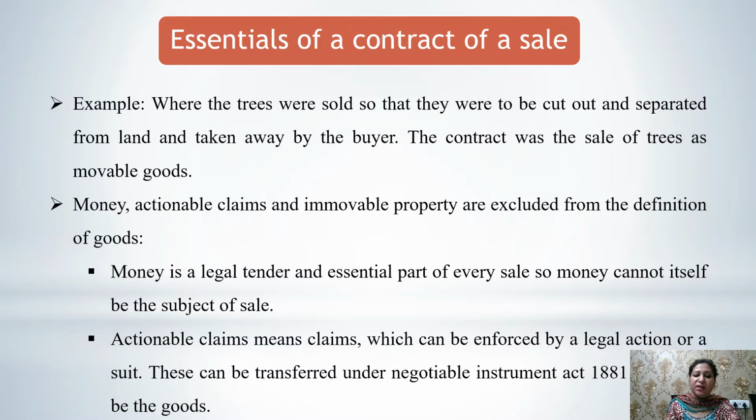Money is excluded because it's legal tender and it is an essential part of every sale. So money cannot be held as a subject of any sale. Then actionable claims, meaning claims which can be enforced by a legal action or a suit, are excluded from the definition of goods.